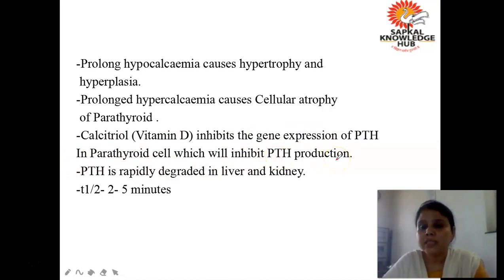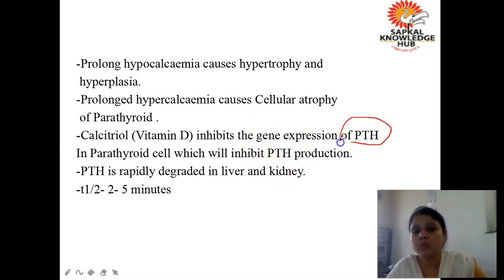Are you getting? See, excessive production of any hormone is also not good for our body. So these agents maintain the level. How are they maintaining the level? This is an example. Calcitriol inhibits the gene expression of parathyroid hormone and helps in inhibiting PTH production also. How?